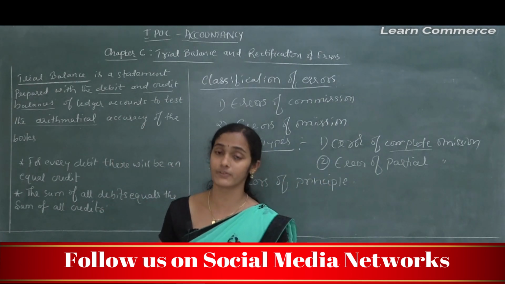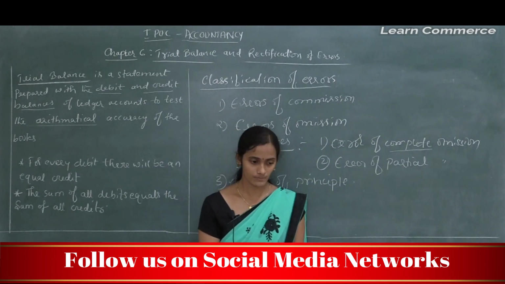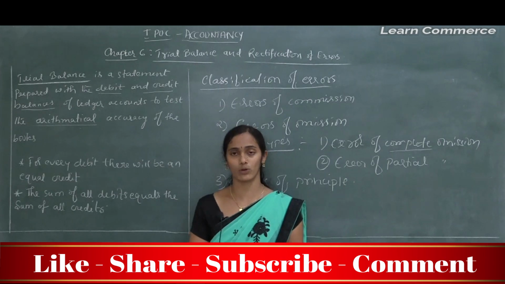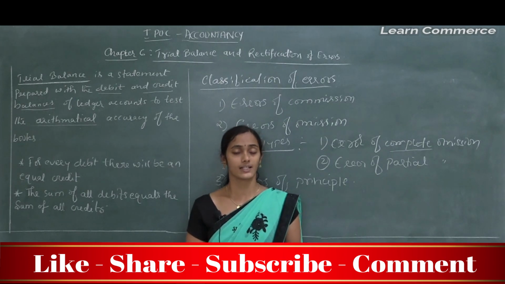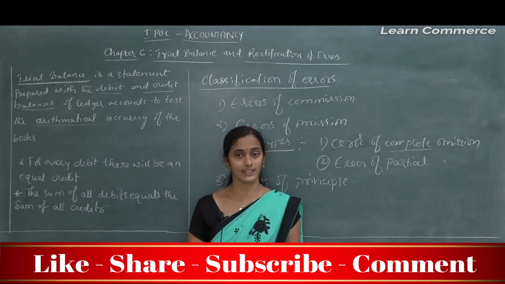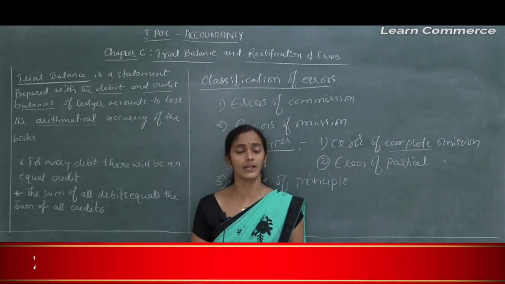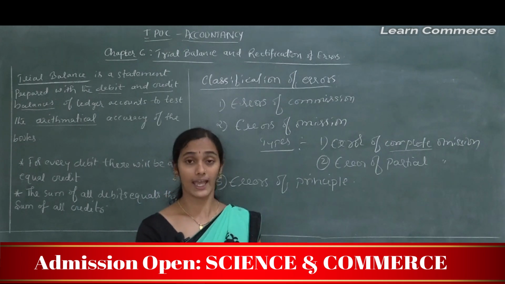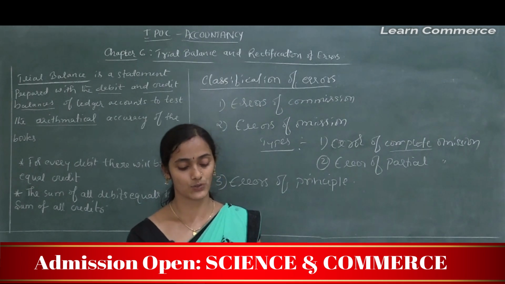Say, for example, if credit purchase of office equipment, furniture, building or any other fixed asset is recorded in the purchase book instead of the proper general account, it is considered an error of principle. So these errors do not affect the trial balance.